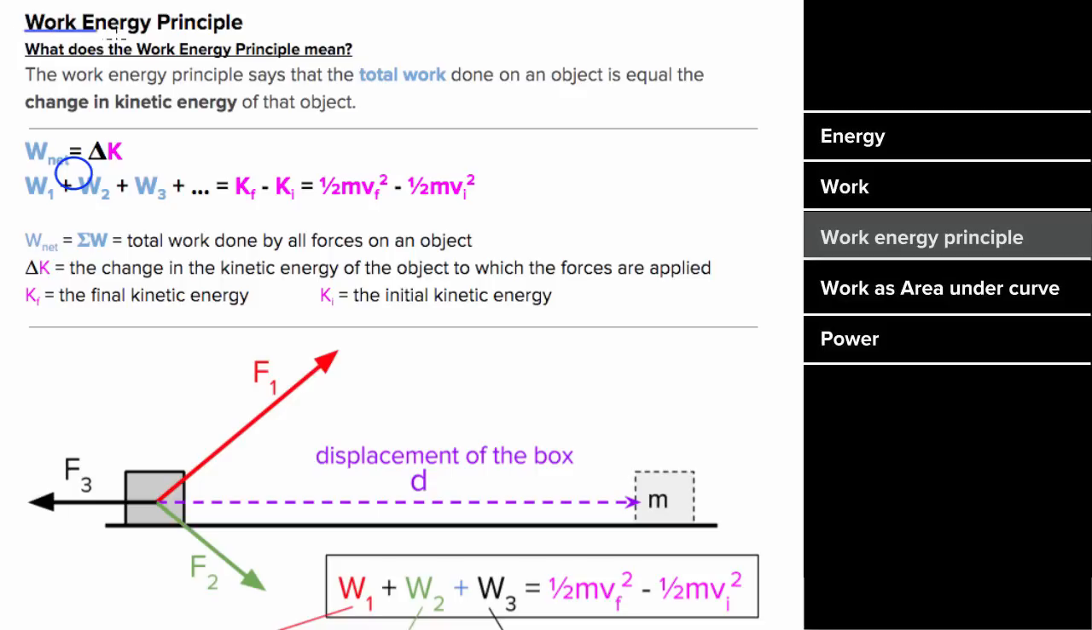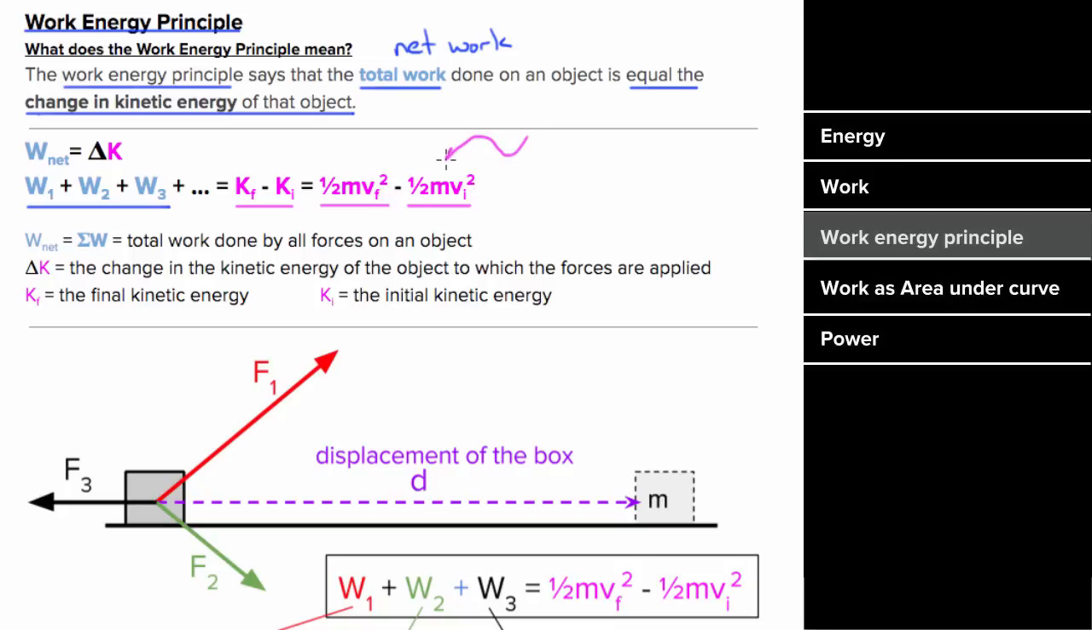What does the work energy principle mean? The work energy principle states that the total work, or the net work done on an object, is going to be equal to the change in kinetic energy of that object. So if you add up all the work done by all forces on an object, that's got to be equal to the change in the kinetic energy of that object. In other words, 1/2 mv final squared minus 1/2 mv initial squared. So this is a really handy way to find how the speed of an object changes if you can determine the net work on an object.